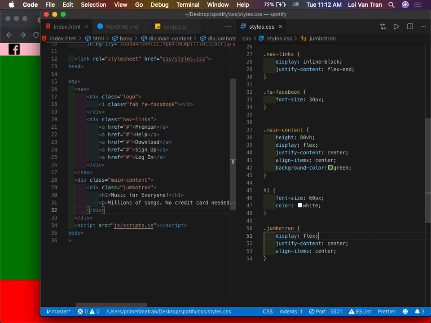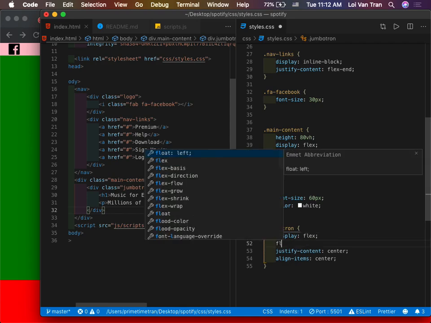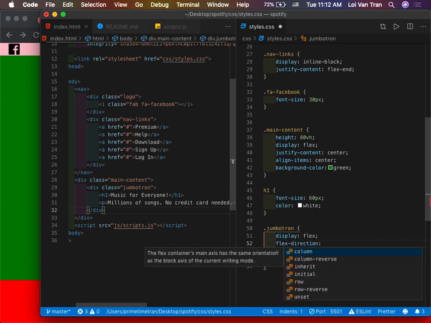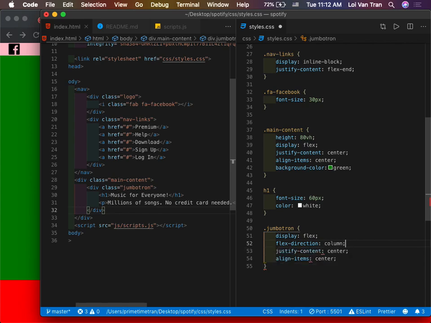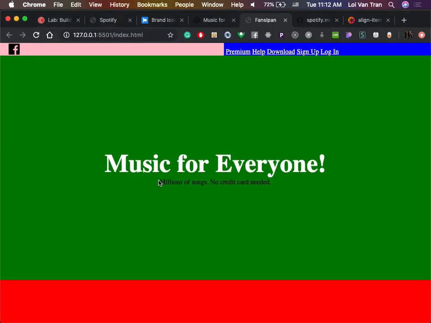In order to change that behavior, we can do flex direction. And then you can see a couple of different results here. In the exercise in a few moments, you'll get a feel for what these do. So we're going to make it a column for right now. We save it, and bam. It does in fact look how we want it to look.